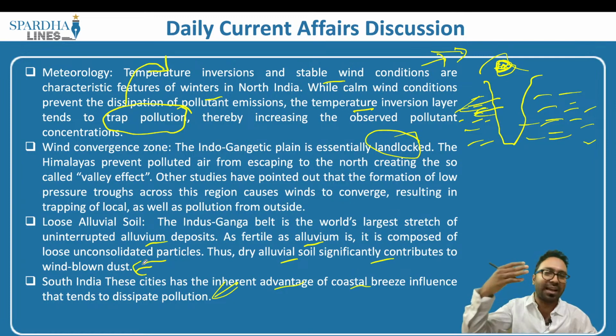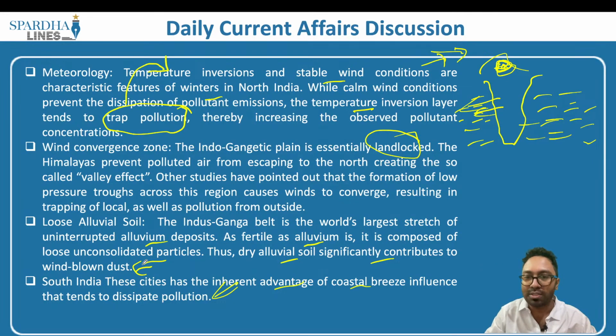Added to it, let's apply some common sense. One is industrial activity. A lot of industrial activities are taking place, and greenhouse gases are released by these industries. This is another major cause. Then we also have vehicular pollution, which releases a lot of greenhouse gases.